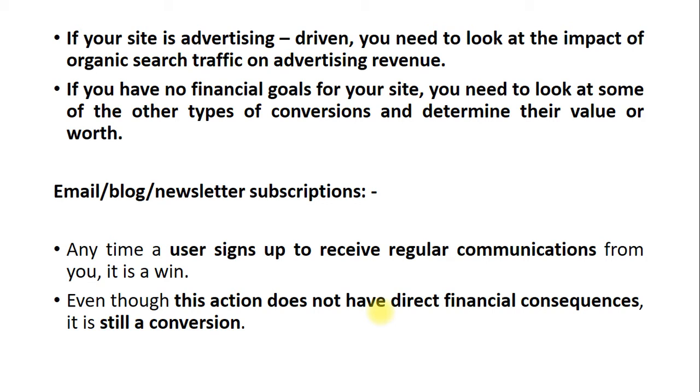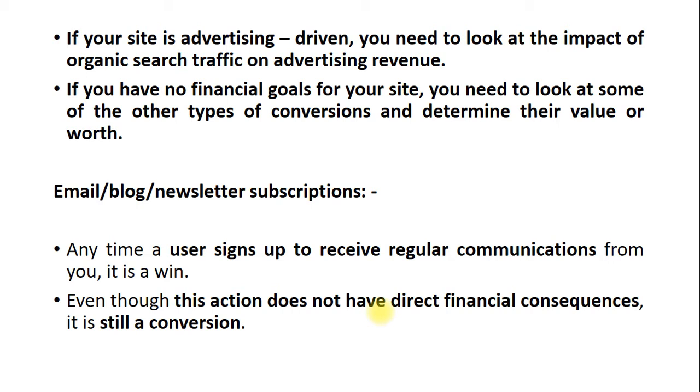As I have told you, conversion does not only mean that you are getting some money from it. Conversions may be in the form of subscribers, or in the form of creating traffic on the website, because if a person is asking for a loan on the online website, that is again a type of conversion. So you need to decide which kind of conversion you have on the website.